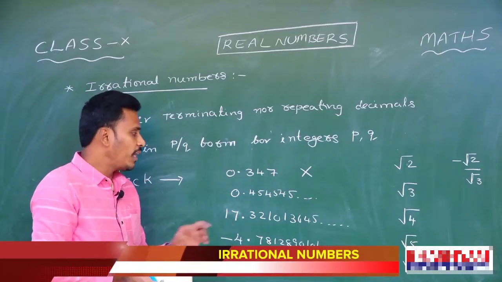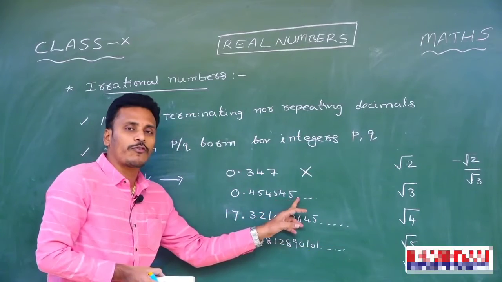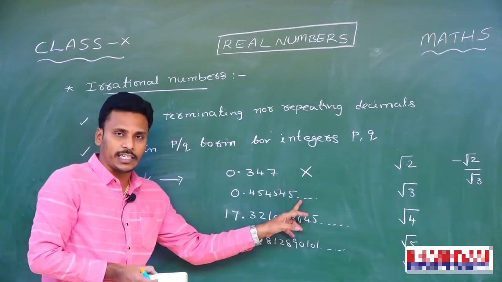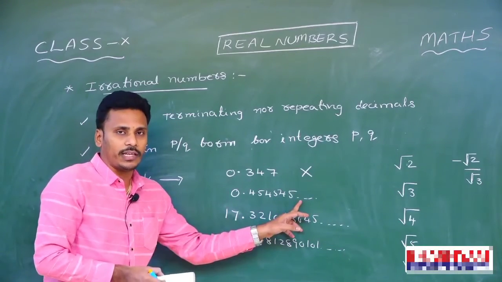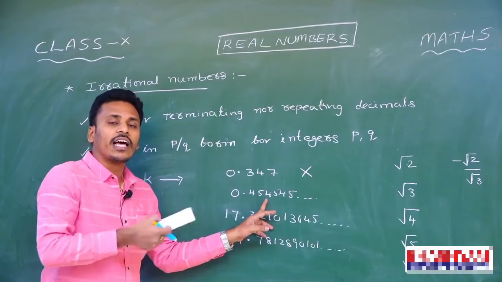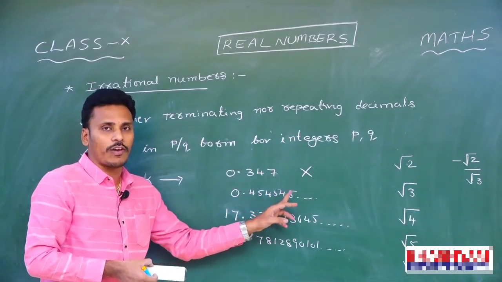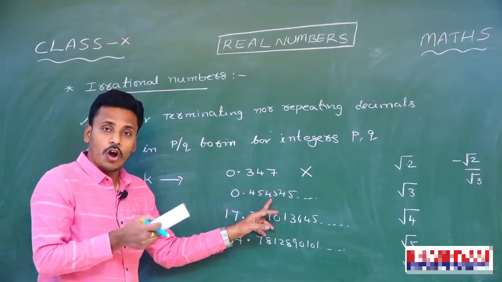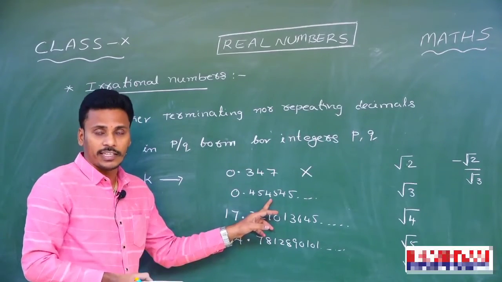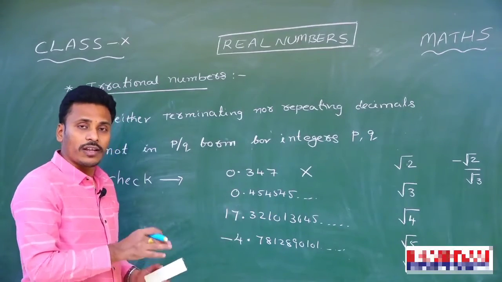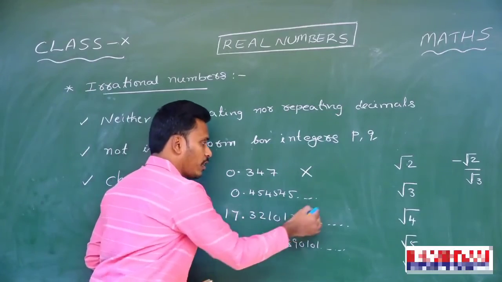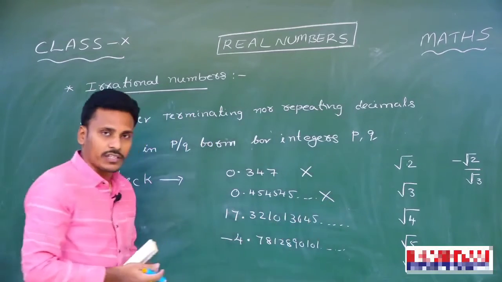And look there, 0.454545. This 0.4545 is a non-terminating decimal, but it is repeating. The decimal part contains repeated digits 454545. So this is a non-terminating but repeating decimal. So it is also not irrational and this is also rational. So this is not an irrational number.